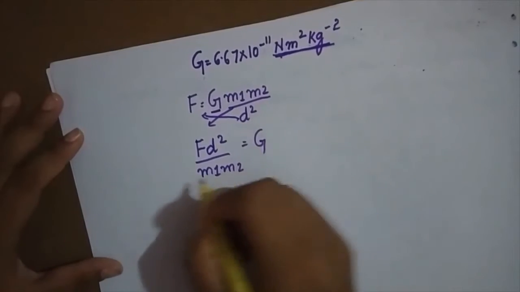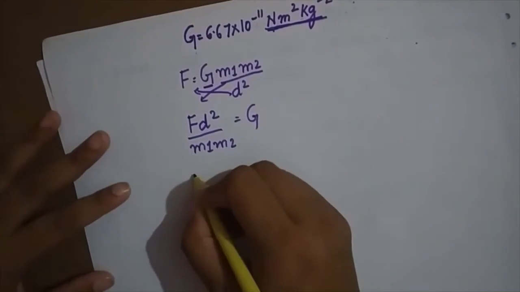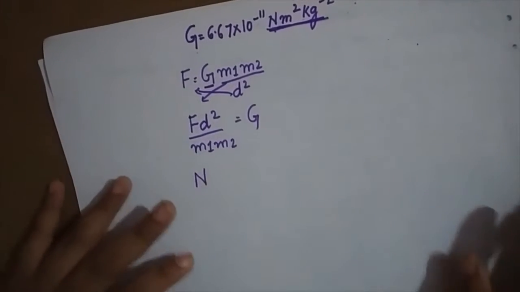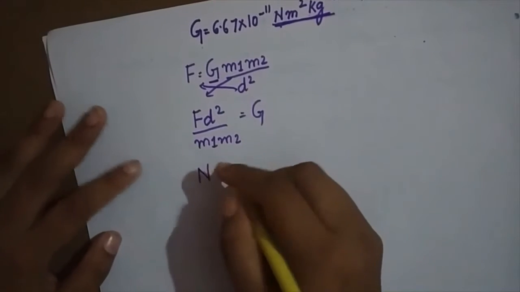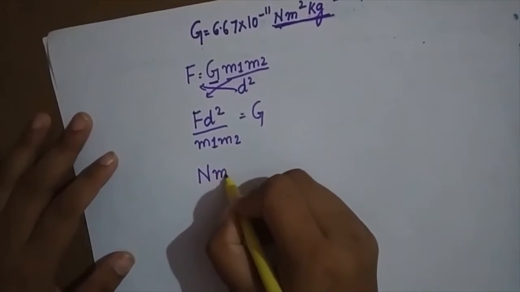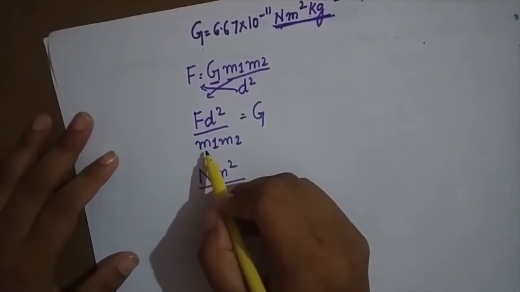So what is the unit of F? F is nothing but force, so it is given in Newton. D square: the unit of distance is meter, and since it is D square, it will be meter square. M1 is nothing but mass.